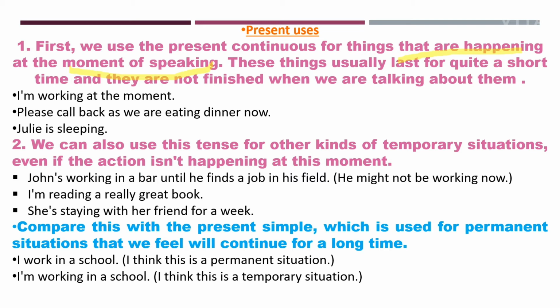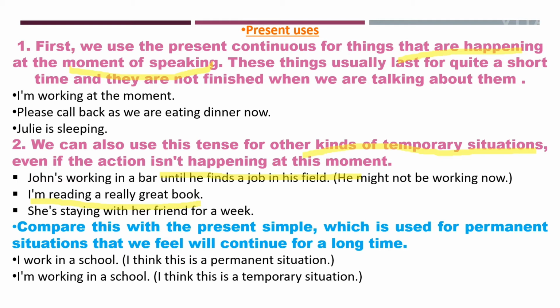Then we also use this tense for other kinds of temporary situations. Even if the action is not happening at this moment, if some temporary situation is given to you, like I am reading a really great book. Yes, so right now I am reading a book, but it's a temporary situation, na? It's not that the whole day I will be reading the book only. So in temporary situations, we use present continuous tense. Clear?